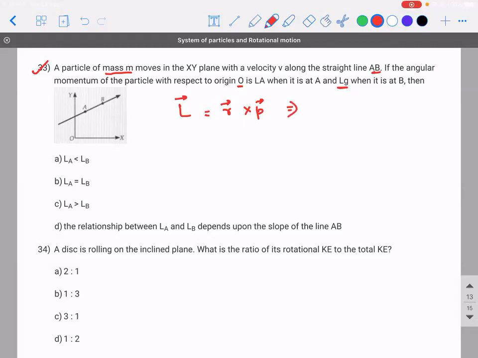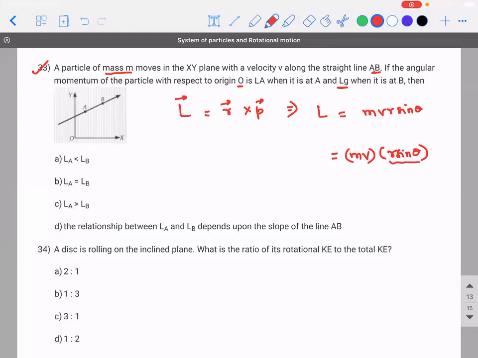From this, I can conclude it is also equal to m v r sin theta. Can I say that? Are you able to understand what I'm trying to say? Then I will split m v and r sin theta.